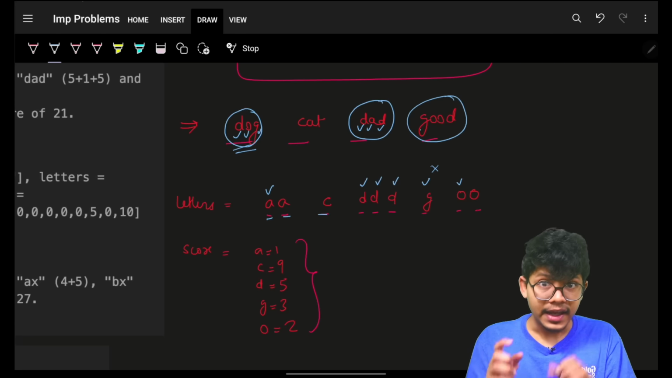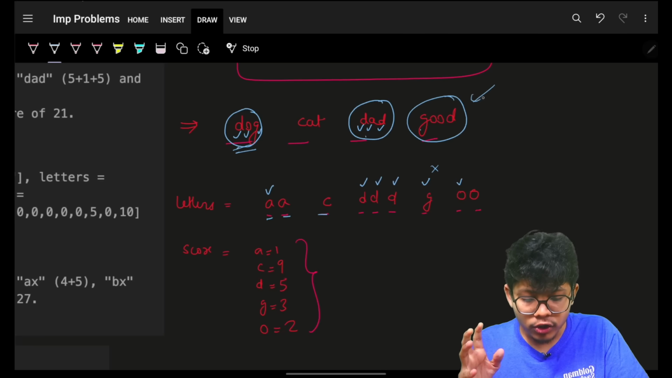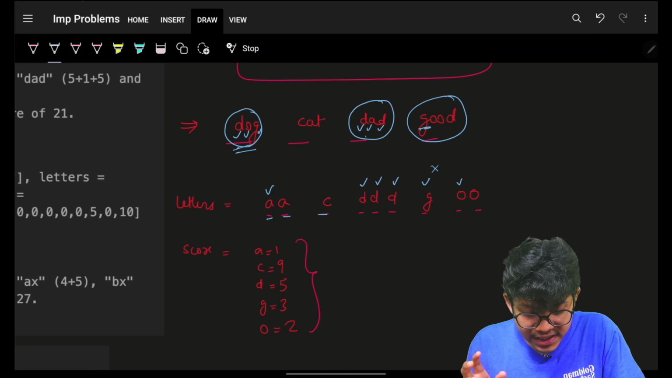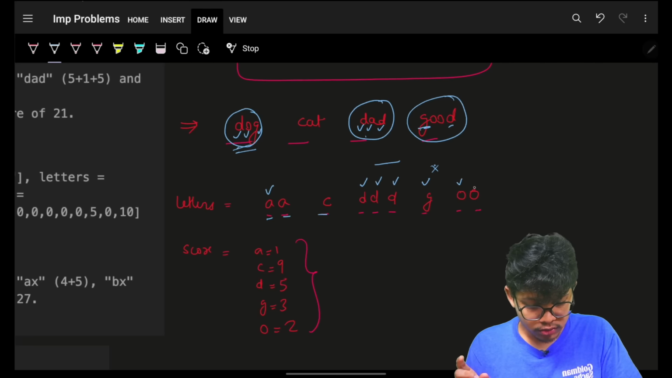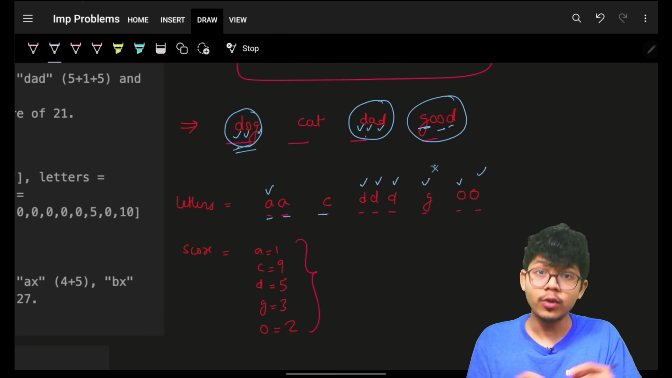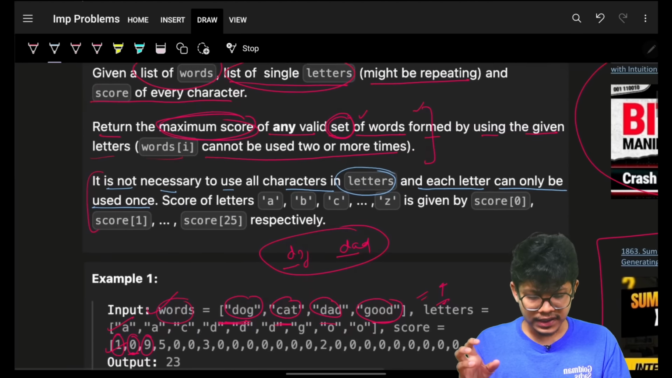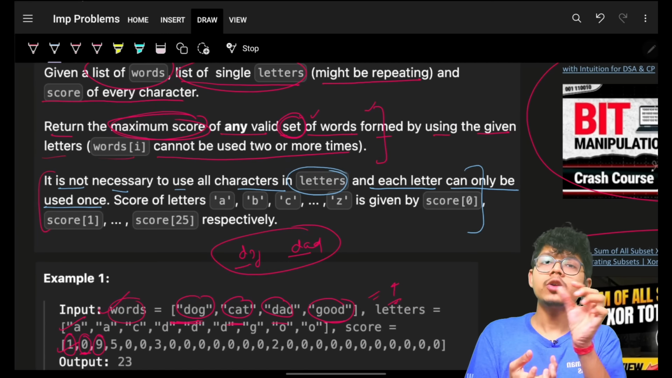Because in this subset where dog and dad are already taken, I cannot incorporate another god. Why? Because I don't have a G, neither do I have an extra D. I have one O, but still I don't have one more O. So that is what we need to make sure of, and this is what they mean: we can take that letter only once.